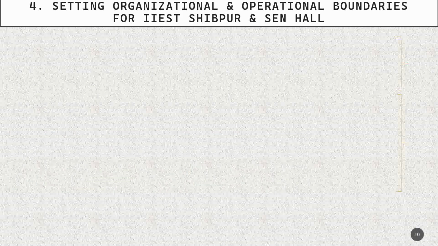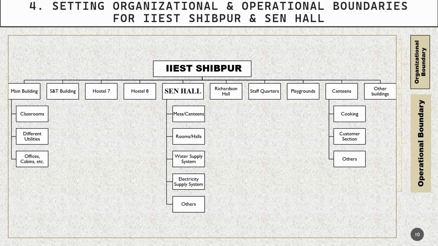For example, in the case of Sen Hall, taking the whole picture of IIEST Shibpur, you can see all these main buildings, S&T, Hostel 7, Hostel 8, Sen Hall, Richardson Hall. They are different buildings, but they all have something in common.